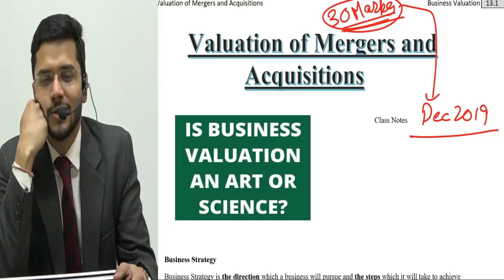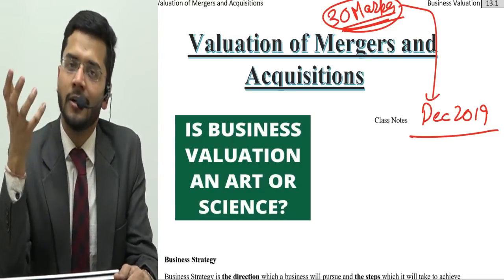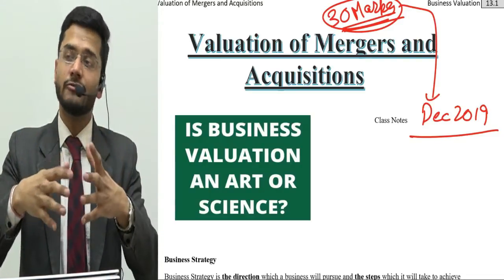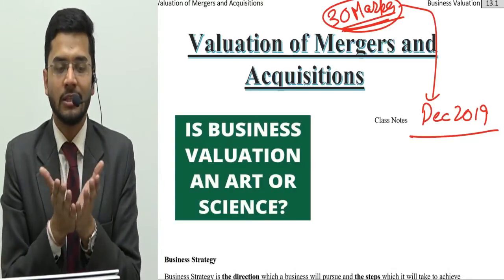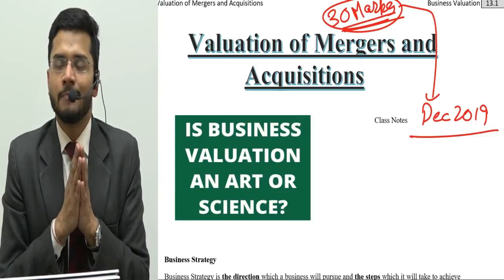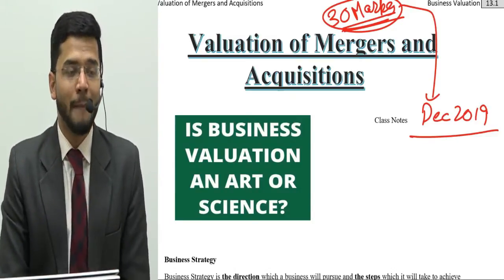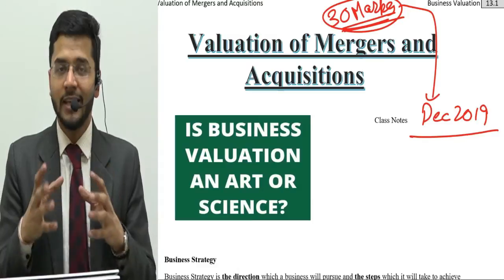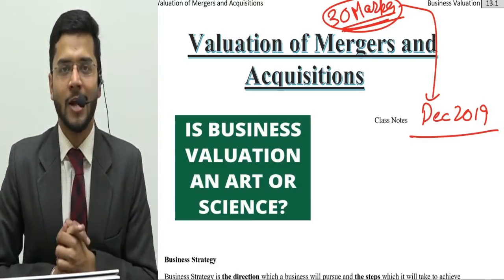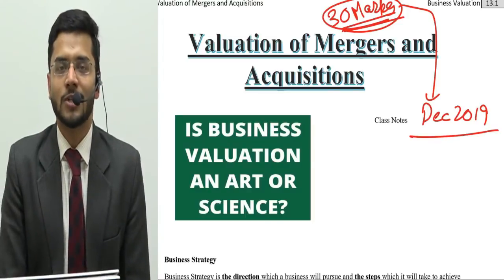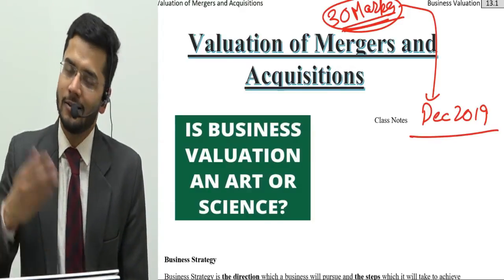And we always used to say, sir, management is an art because management differs from place to place, person to person. No two people are the same in terms of their managerial skills. So management is an art and not a science. This is what we studied in our 11th and 12th standard commerce.